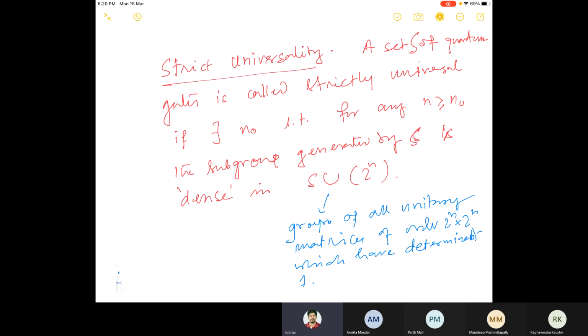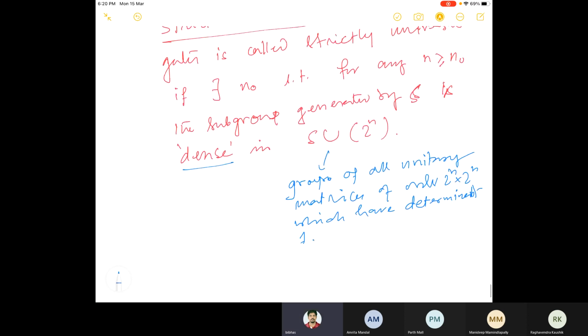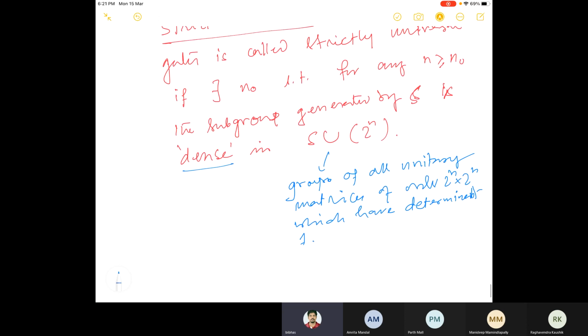Determinant 1. Does anybody know what is the meaning of dense? I'll not explain here what is dense because this is math 1, but maybe they don't also teach it in math 1. So dense here is like a calculus concept, you can say real analysis. Let me just give you an example to understand what it is.